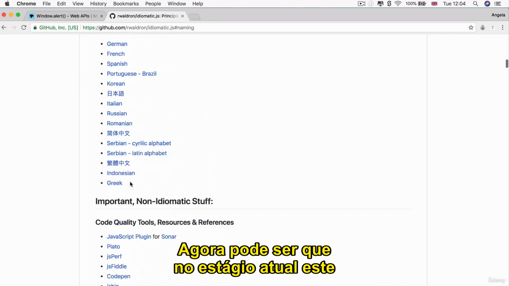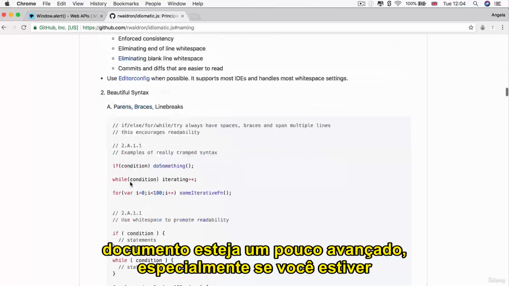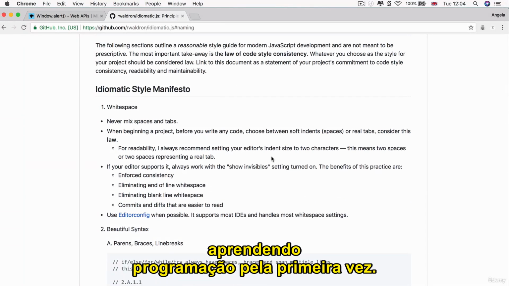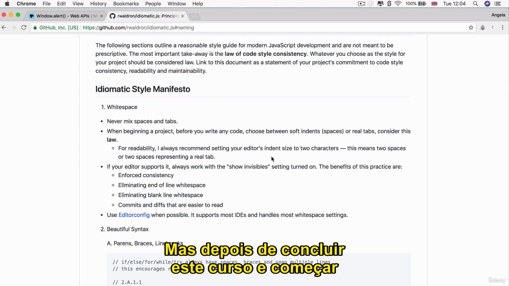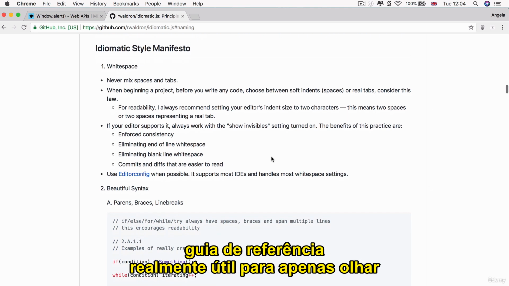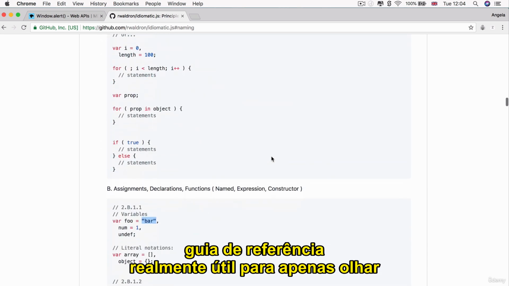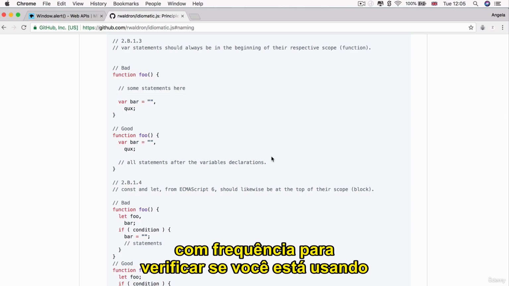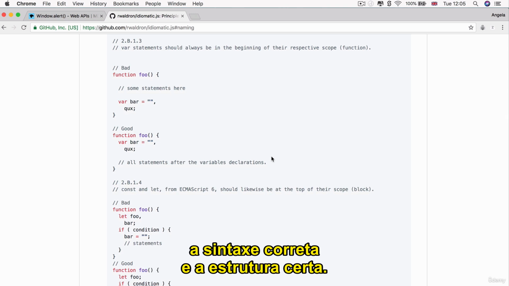Now, it might be that at the current stage, this document is a little bit too advanced, especially if you're learning programming for the first time. But after you complete this course and as you start going on to build your own projects, then this is a really handy reference guide to look back at every so often to make sure that you are using the right syntax and the right structure.